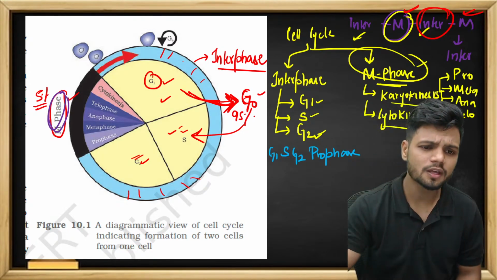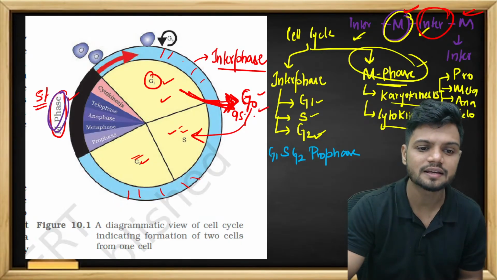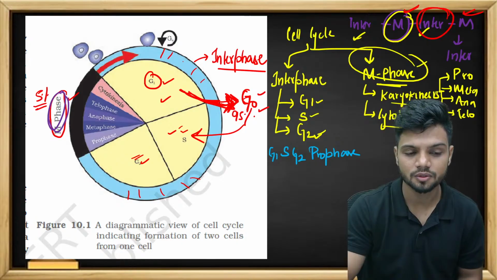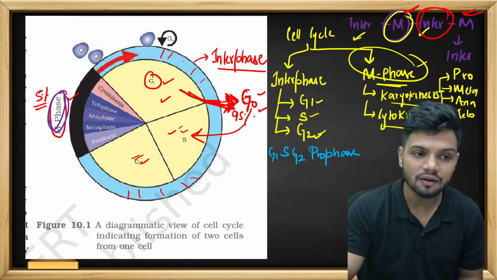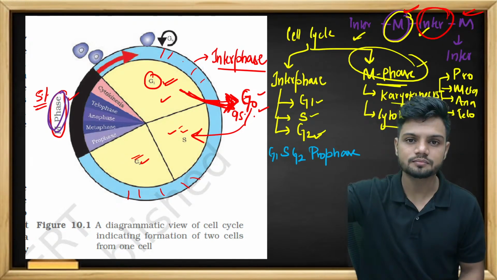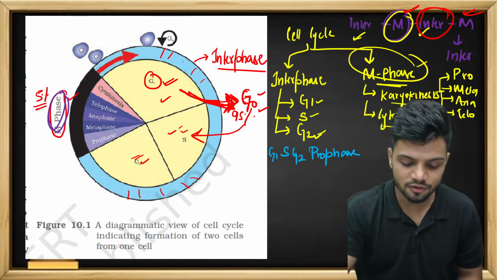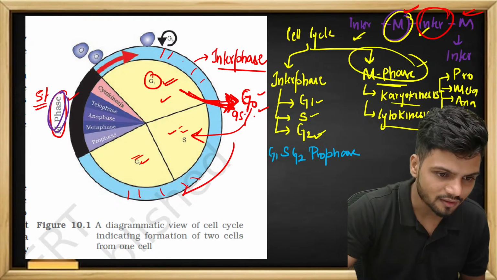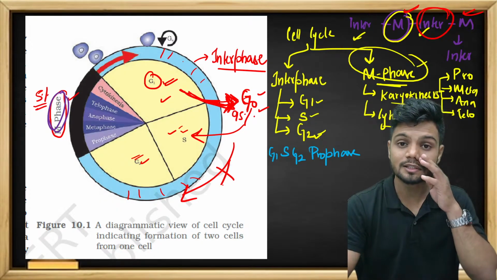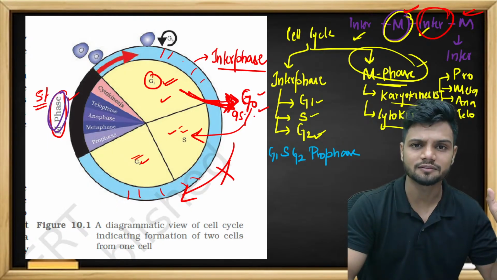Similarly, if a cell does not want to divide, it will exit the cell cycle after G1. After G1, the cell will be out of the cell cycle. But the cell will still be metabolically active, even though it is not undergoing M phase.